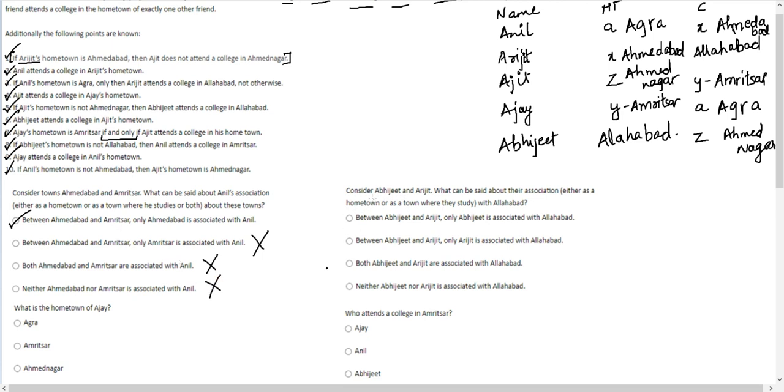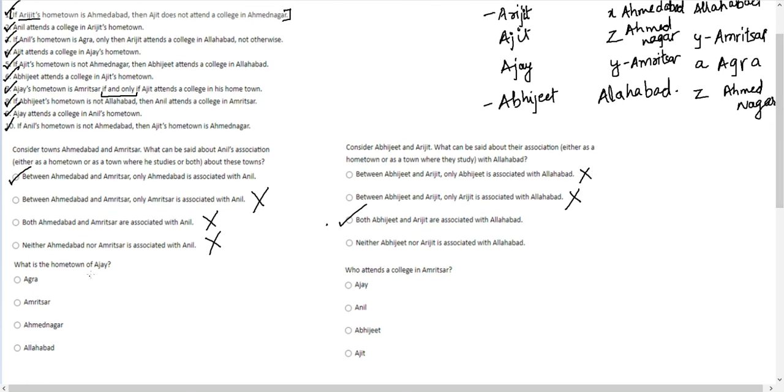Let's get to the second question. Consider Abhijit and Arijit. What about their association with Allahabad? Abhijit is from Allahabad. Arijit goes to Allahabad. Between Abhijit and Arijit, only Abhijit is associated. Wrong. Between Abhijit and Arijit, only Arijit is associated. Wrong. Both Abhijit and Arijit are associated with Allahabad. Yes, this is correct.